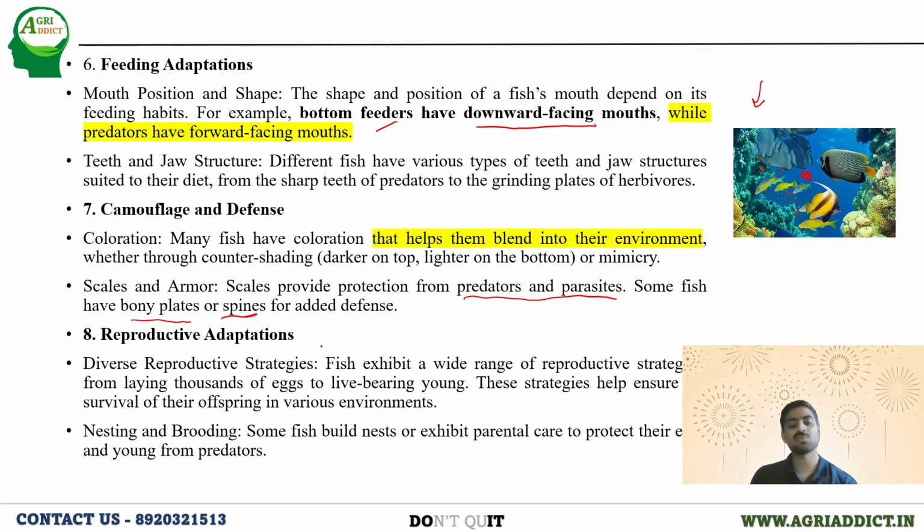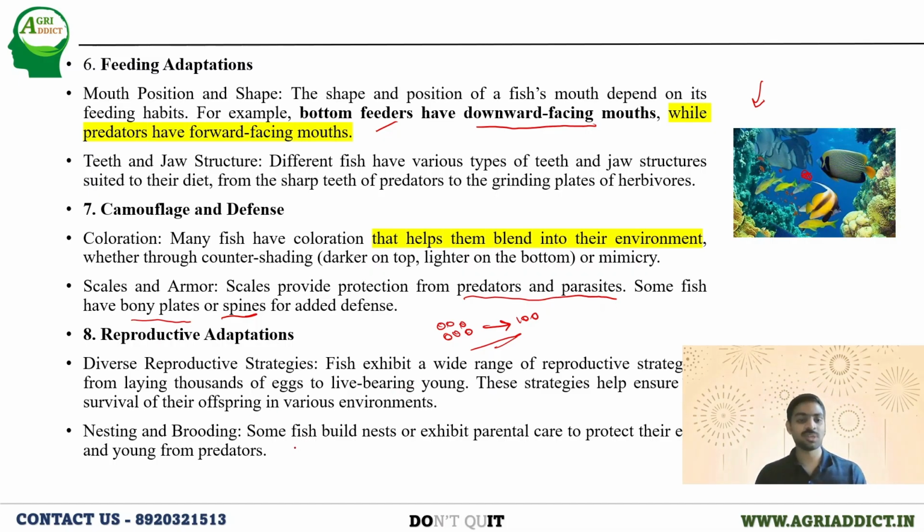Next, reproductive adaptations. In the aquatic system, it is quite difficult to guess that if a fish is laying 100 eggs, 100 will become young ones, because many diverse climate conditions will be there. So the fishes lay thousands of eggs so that at least a few will survive. That is the mechanism they are using. They lay thousands of eggs so that they can expect at least a few young ones to establish themselves in the environment.